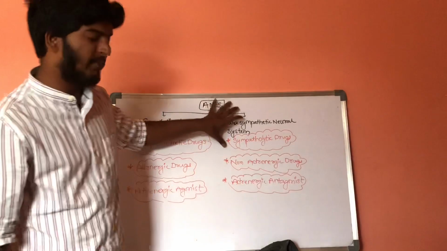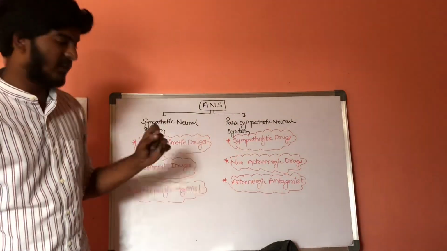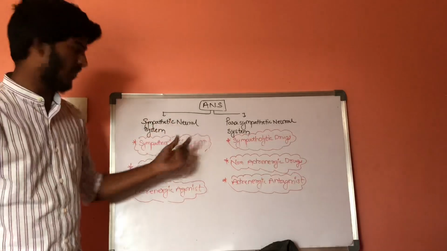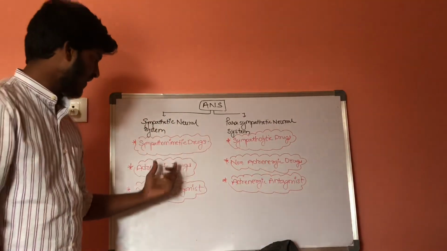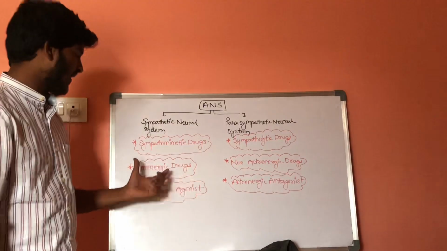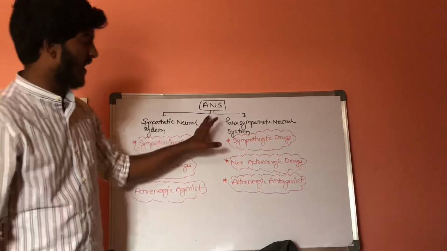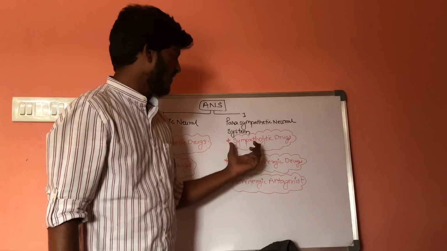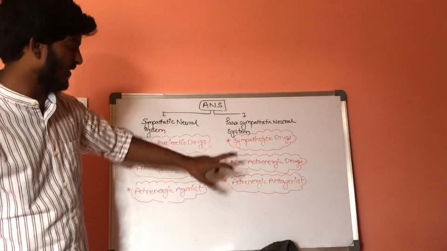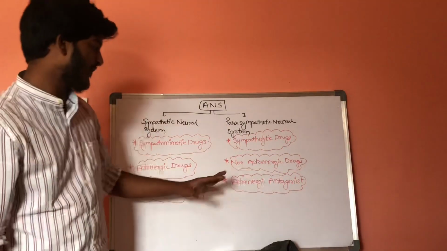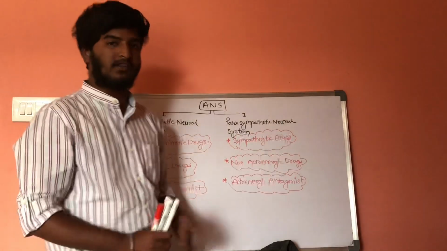Now, this is some basic information about the classification of the autonomic nervous system, which is classified into the sympathetic nervous system and the parasympathetic nervous system. The drugs used for stimulating the sympathetic neural system are called sympathomimetic drugs, also called adrenergic drugs, also called adrenergic agonists, whereas the drugs acting on the parasympathetic side are called sympatholytic drugs, also called non-adrenergic drugs, also called adrenergic antagonists.